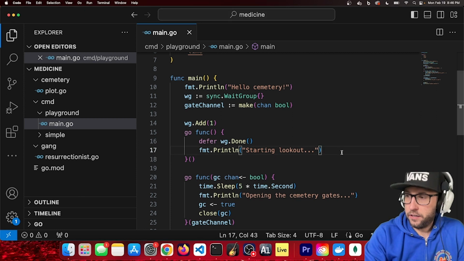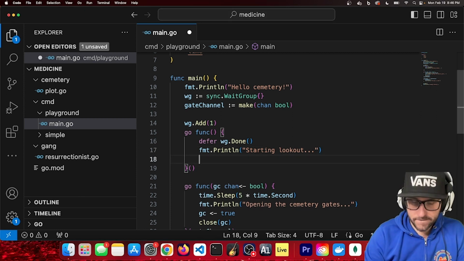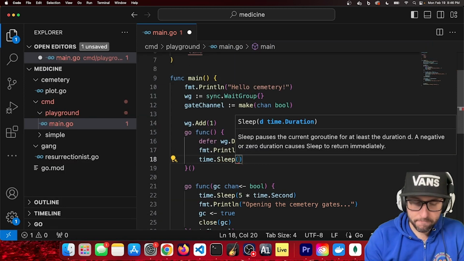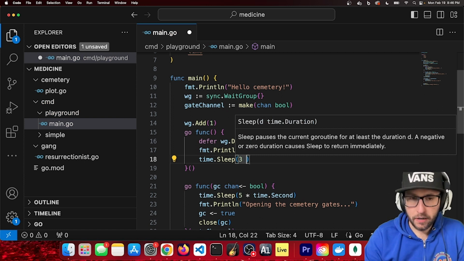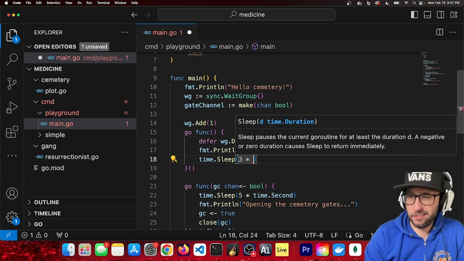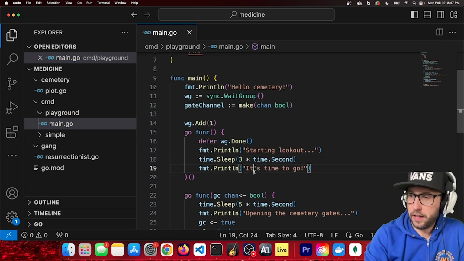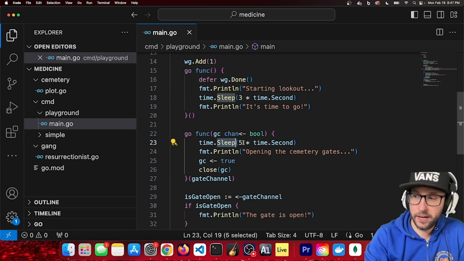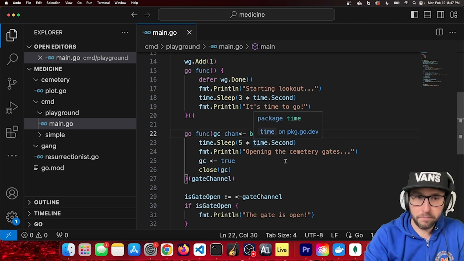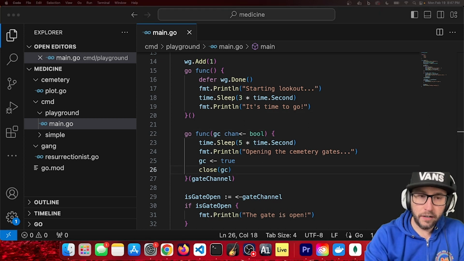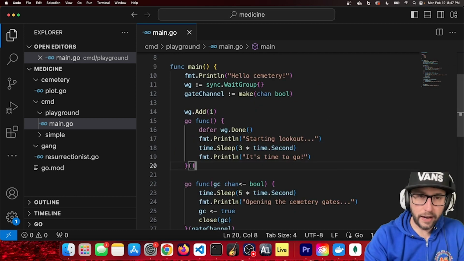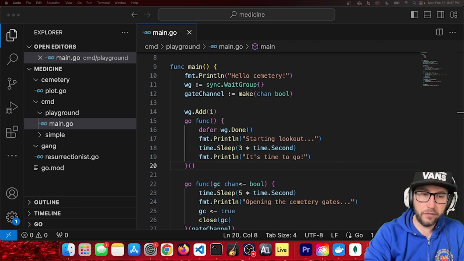And, you know, let's say, I don't know, maybe we should wait 3 seconds before our lookout gets a little scared and says, all right, it's time to go. Okay, so we're going to let them know it's time to go after 3 seconds, which you'll notice is a shorter amount of time than our 5 seconds here. Okay, so we're already communicating on one channel. We're not using a channel yet for our lookout, but maybe we'll learn that we need a channel there too.